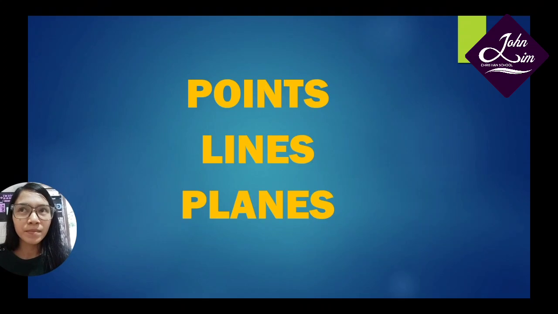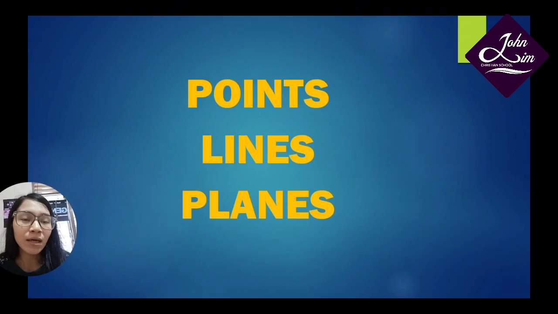What else? Are you in a room now? If yes, look at every corner in your room. Yes, every corner in your room can be represented as points. Actually, there are so many things that can be represented as points.